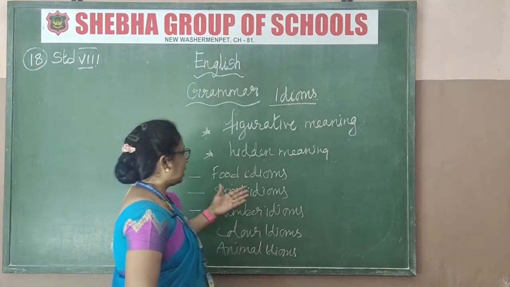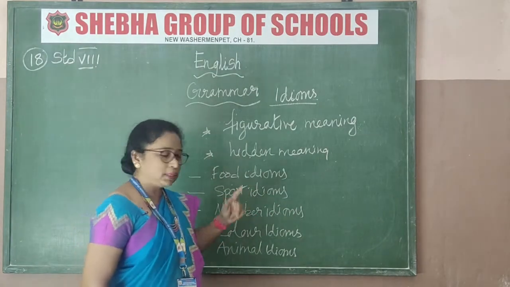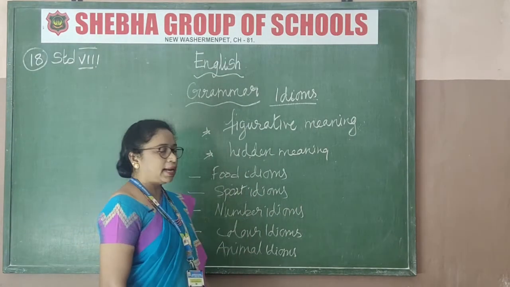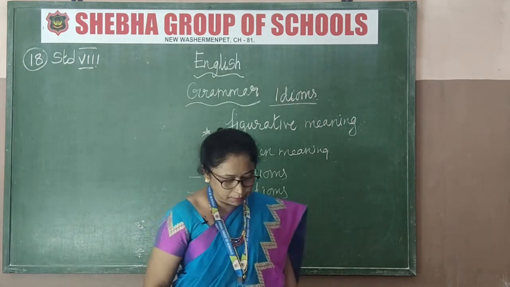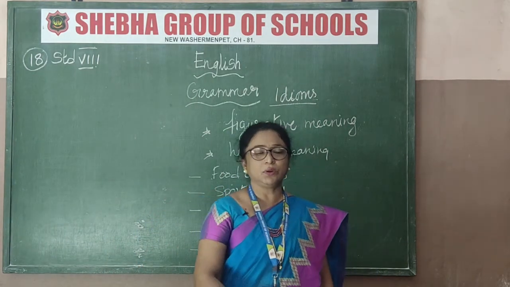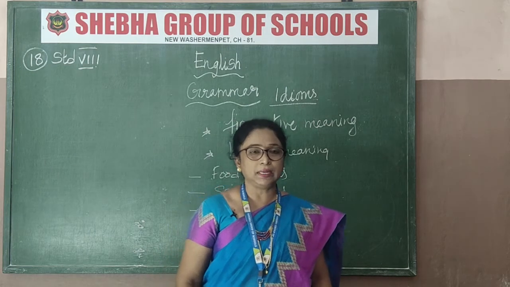All right, here they have divided the complete idioms into so many categories. See, it comes into food idioms, then sport idioms, number idioms, color and animal idioms. So everything is there in your book, page number 98 to 99. They have given you all the explanation. What do you mean by idioms?